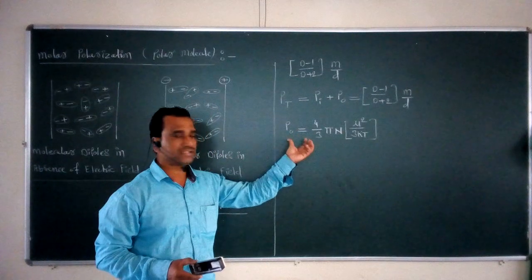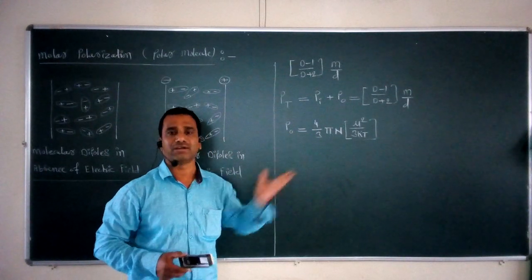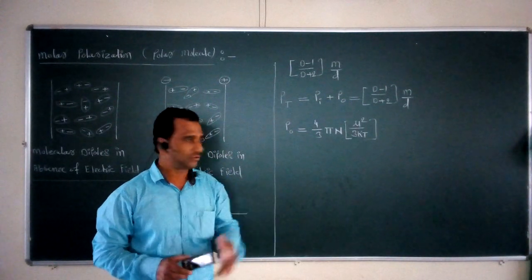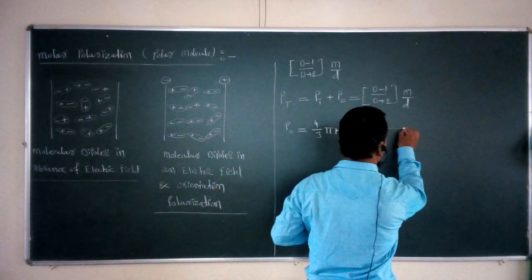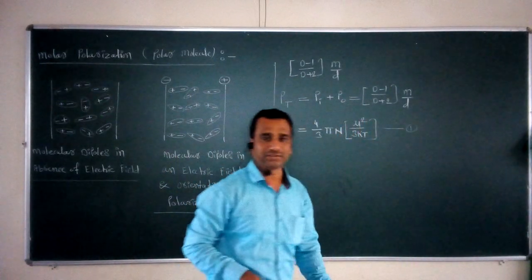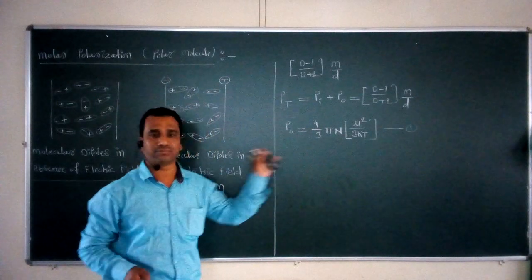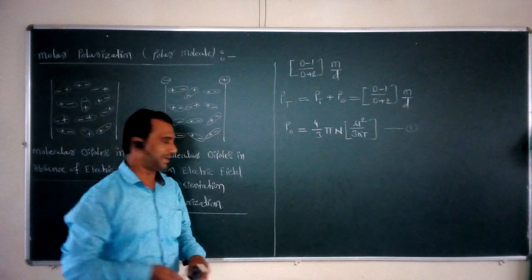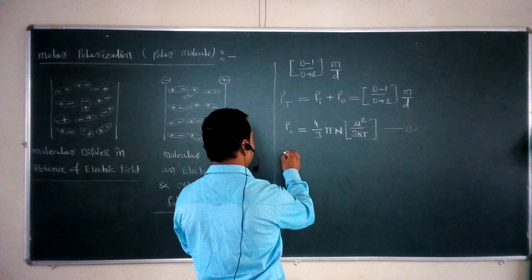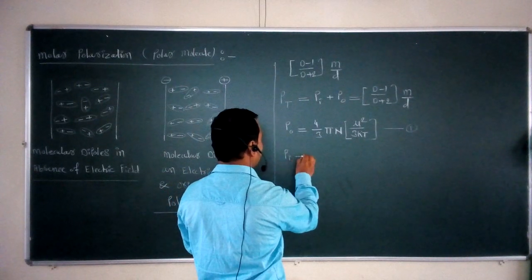So this is the equation for orientation polarization according to the scientist Debye. This is the first equation, for calculating this type of orientation polarization for the polar molecule. On the other hand, we know very well the second equation for the induced polarization, Pi is equal to